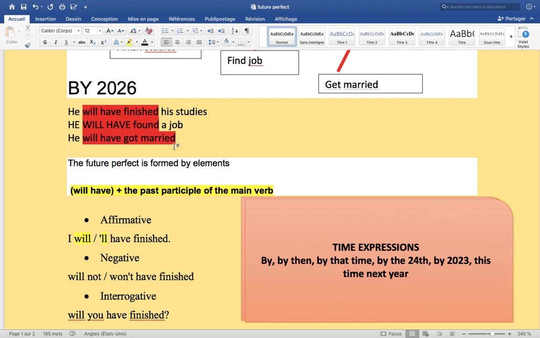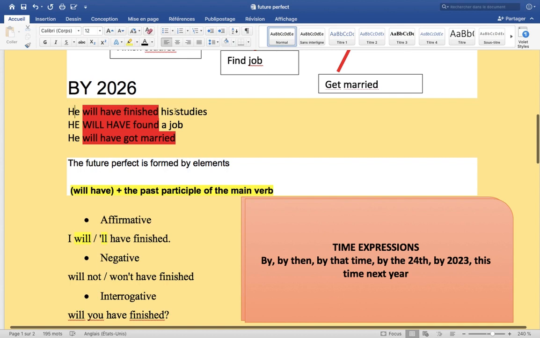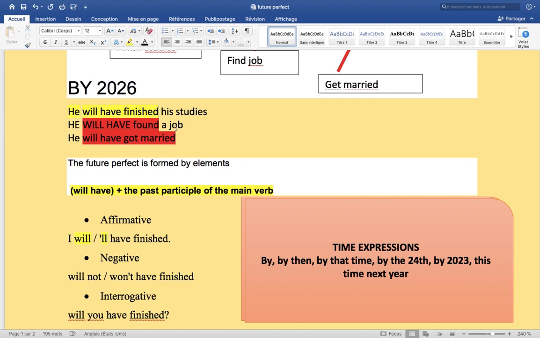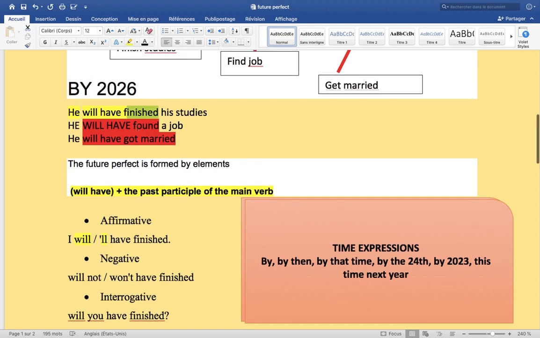future perfect. How are we going to form the future perfect? If you want to form a sentence in the future perfect, you need will have plus the past participle of the verb. It's so easy. For example, we have he will have finished. We have the subject, will have, and the past participle of the verb, finished. So subject plus will have plus the past participle of the verb.